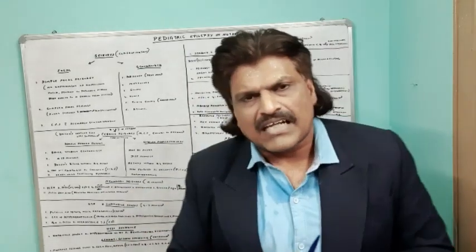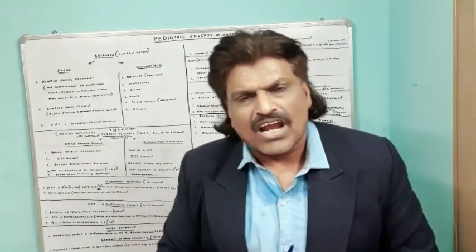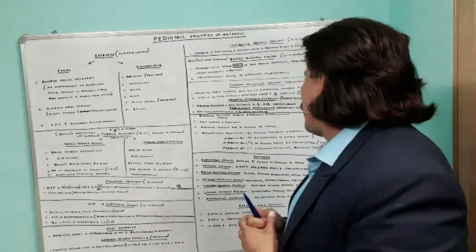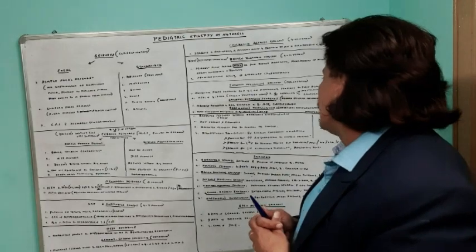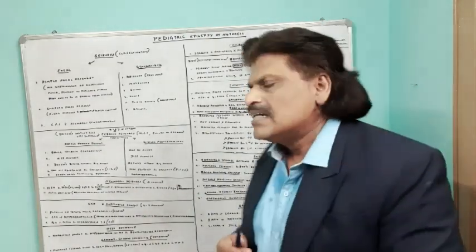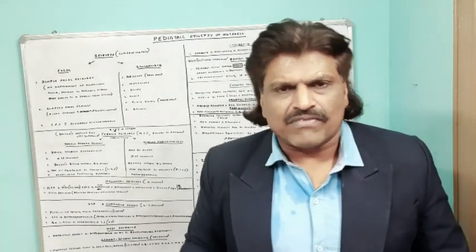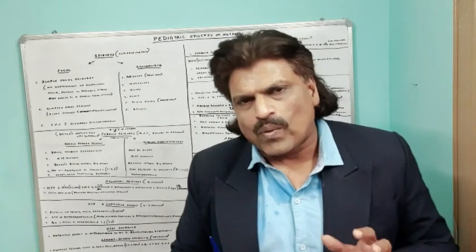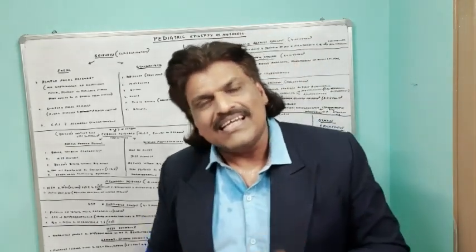The next seizure type we encounter is Landau-Kleffner syndrome. It is acquired epileptic aphasia. It is again usually seen in the age group of 3 to 7 years. Basically, it is an acquired aphasic disorder with EEG changes.